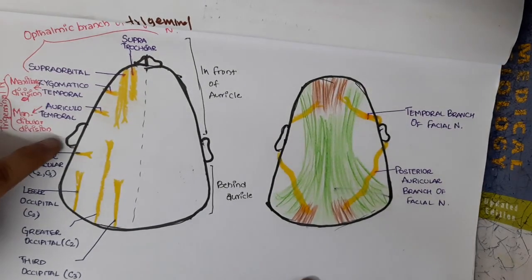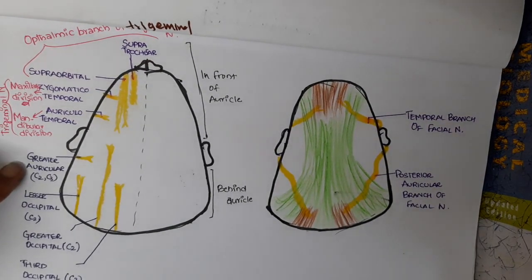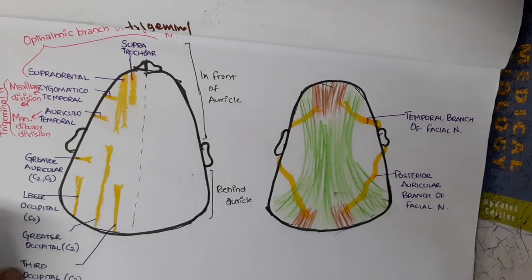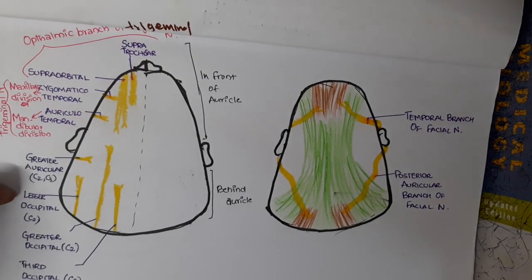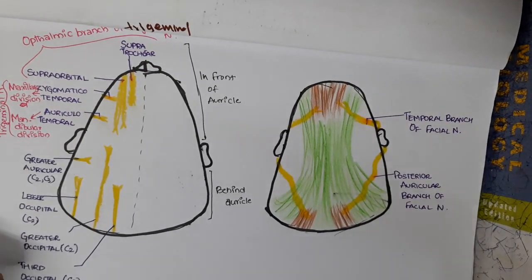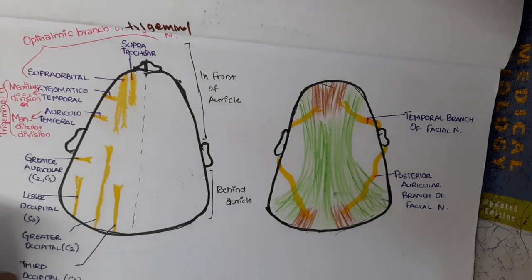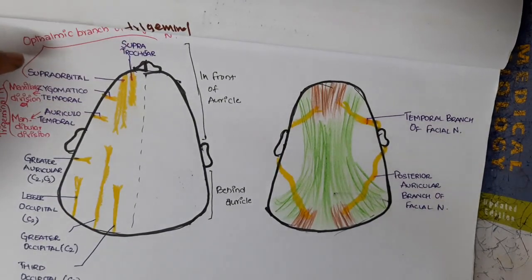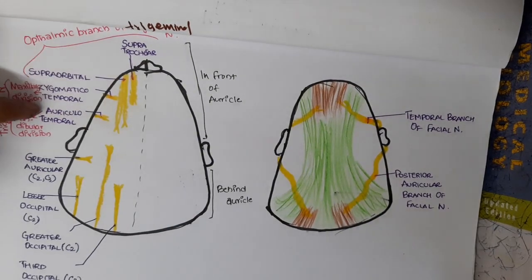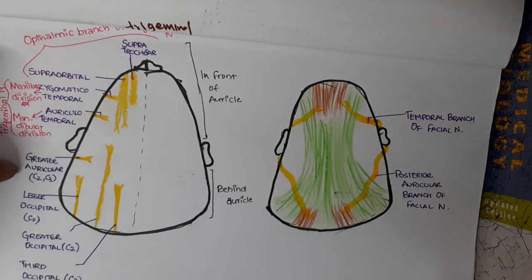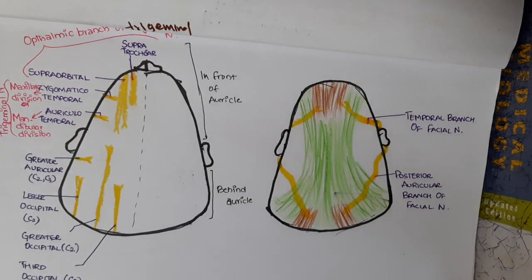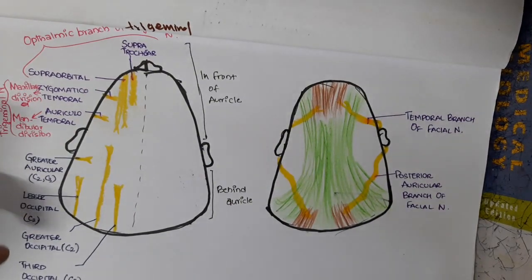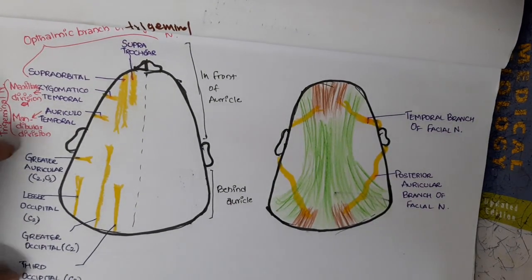And behind the ear, it has branches from greater auricular nerve, lesser occipital nerve, greater occipital nerve, and third occipital nerve. So these are seen behind the ear. In front of the ear, we have supratrochlear, supraorbital, zygomaticotemporal, and auriculotemporal, whereas behind the ear, we have branches to greater auricular, lesser occipital, greater occipital, and third occipital nerve.